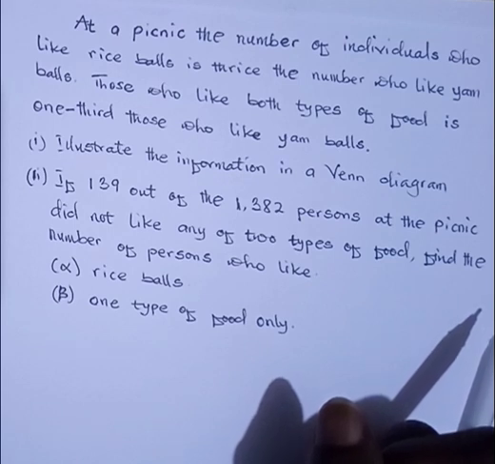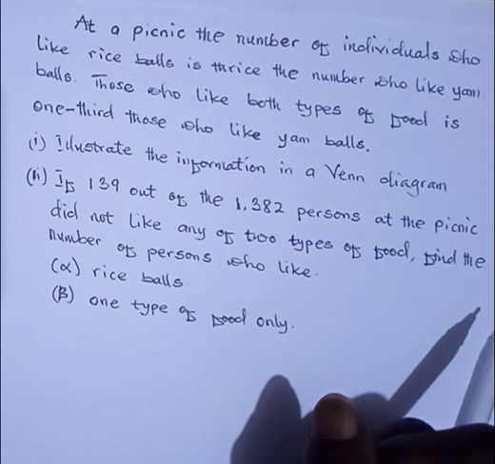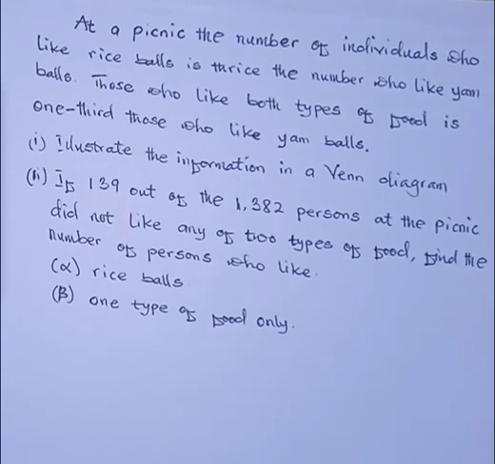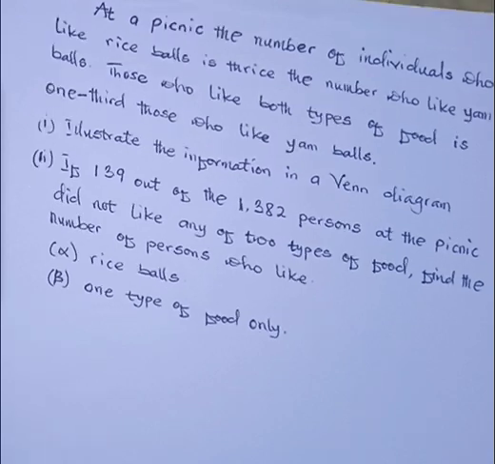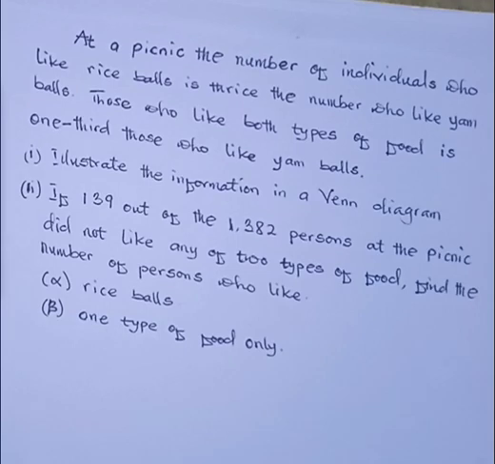Also, if 139 out of the 1,382 persons at the picnic did not like any of the two types of food, find the number of persons who like rice balls and also one type of food only. So this is a problem that we are to solve. In the first place, let's identify some key terms in the question.